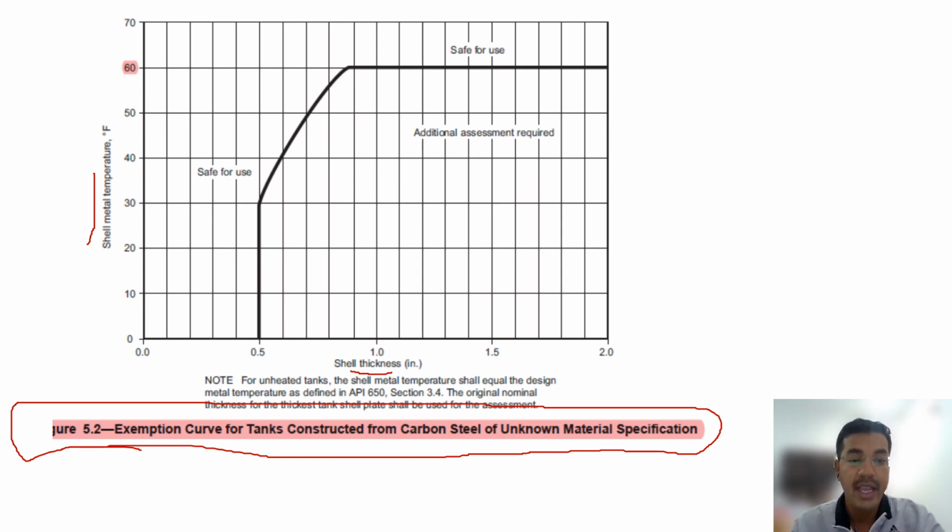Let's say a material of 0.5 inch. Okay, let's say 0.2 inch, this point. It will ask a question: 0.2 inch with 50 degrees F. Is additional assessment needed? Then you can say no, it is not required. Simple question, simple answer. It is very easy to score.